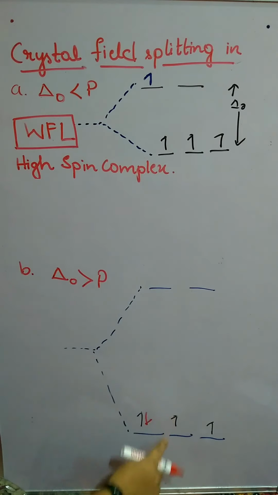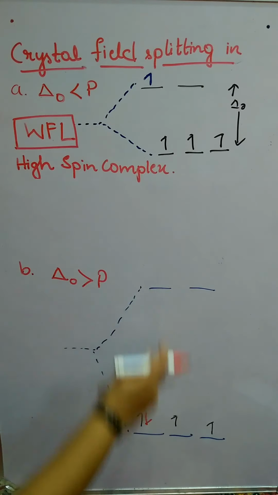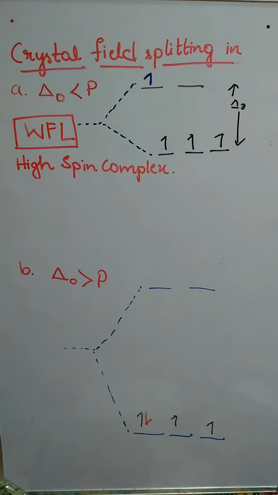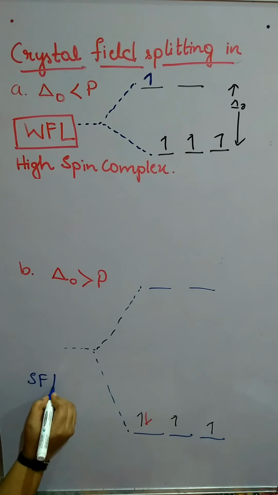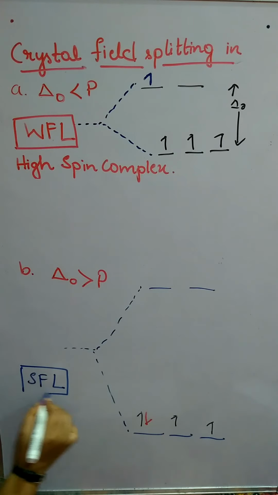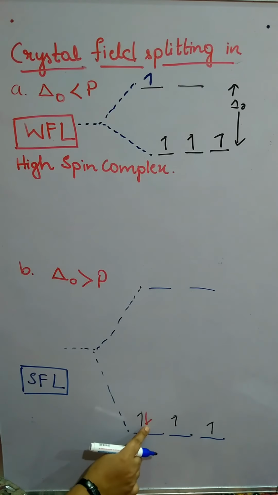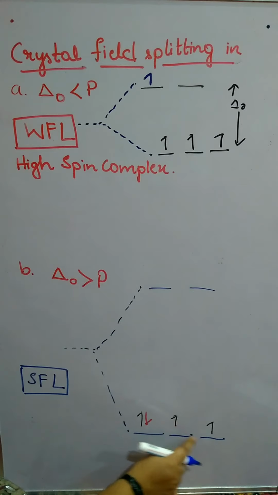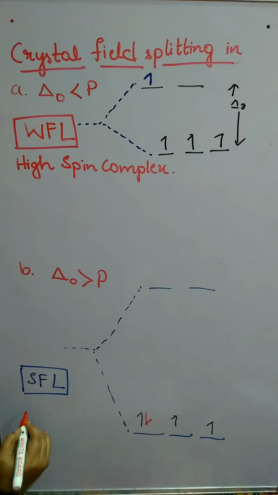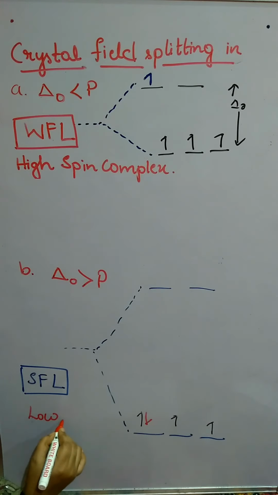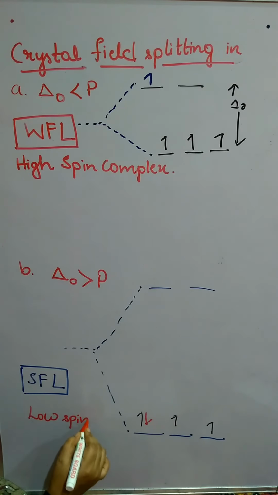So if delta O, that is the extent of splitting, is more, then we call that a strong field ligand. And what about the spin? Plus half and minus half cancel, then plus half, plus half. So the value, when compared to that one, is less here. So we can call that a low spin complex.